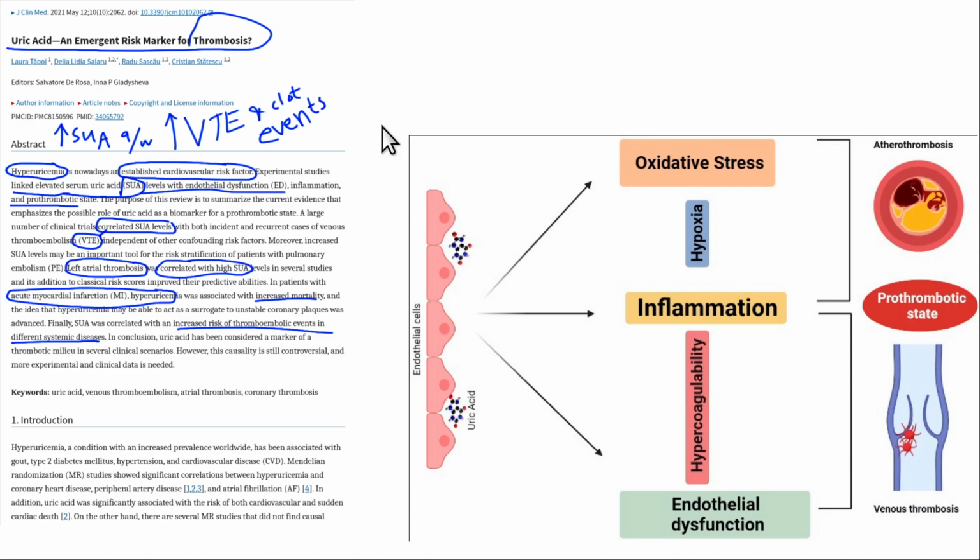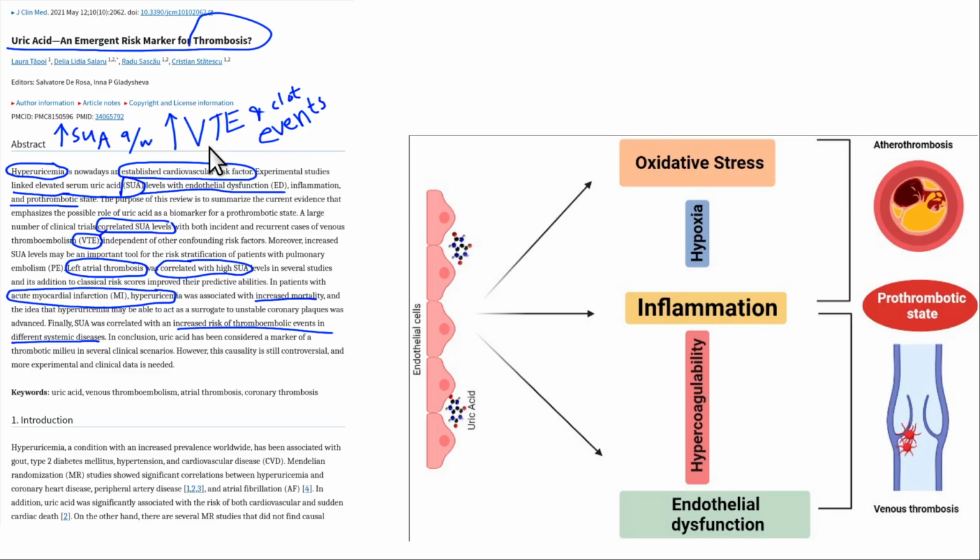Okay, this video is, does uric acid cause blood clots? Thrombosis means to clot. Okay, here's one paper saying that uric acid is an emergent risk marker for thrombosis, and they often abbreviate it VTE. That means venous thromboembolic event.